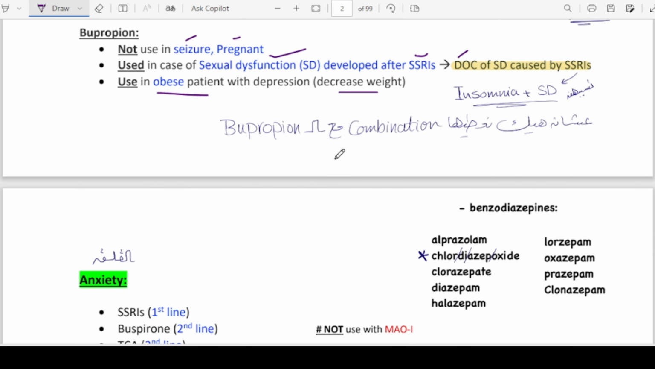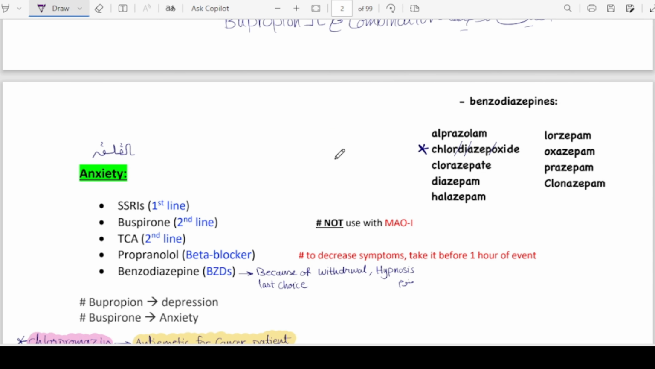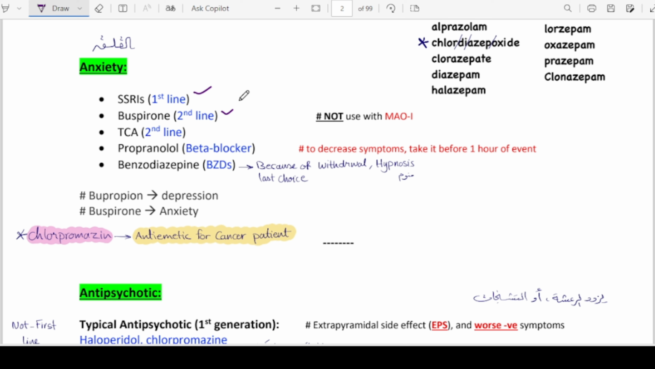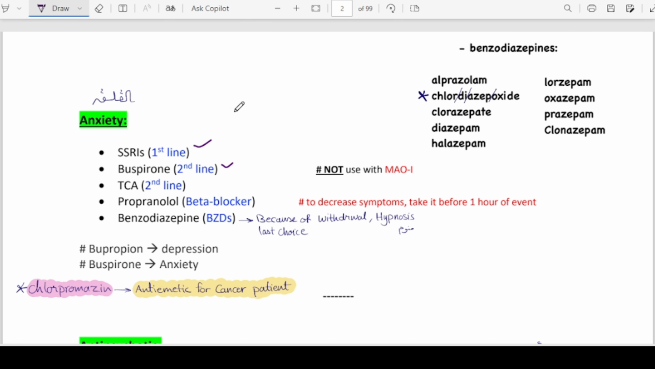All right, the next section is anxiety, and the first line in anxiety are SSRIs. We know the examples include fluoxetine, paroxetine, and sertraline. The drug of choice for anxiety is buspirone, not bupropion, because bupropion is being used in depression, and I hope you know the difference between them.